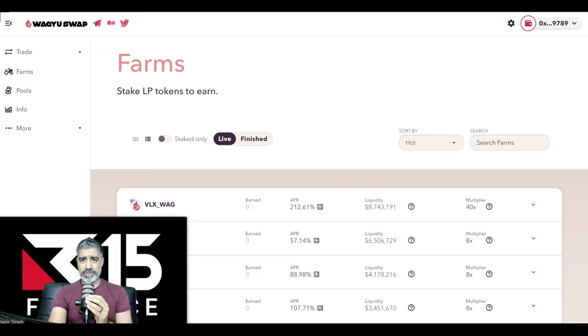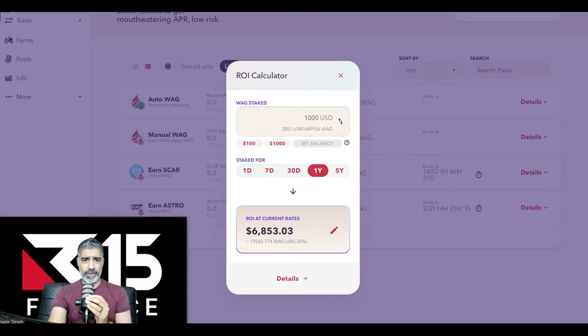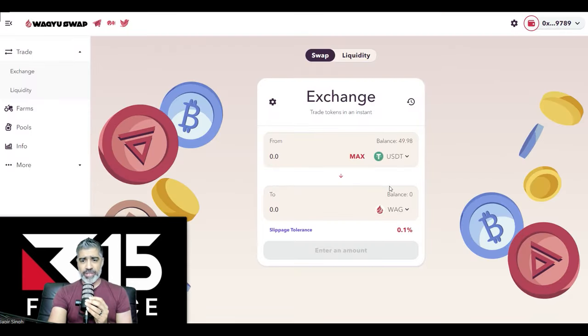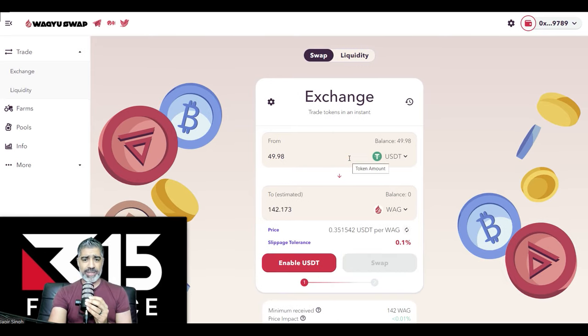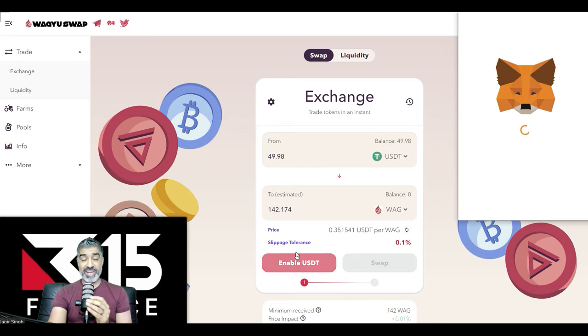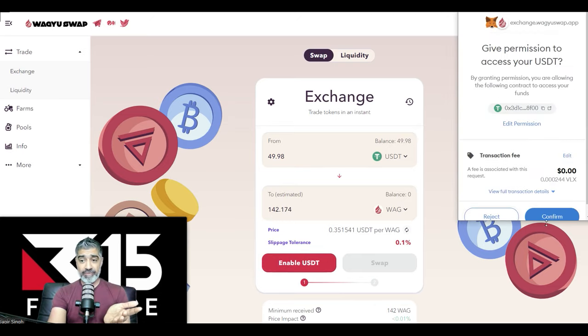Let me just make sure I go to Wagyu. Here we go. Wagyu, where is it? This one here. Right, so now we're going to swap maximum amount of USDT. Right, we're going to end up with 142 Wagyu. We first need to enable the transaction, and look how much faster Velas is.